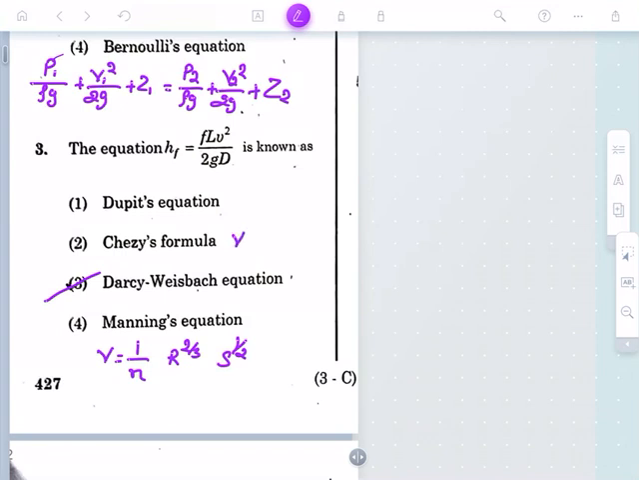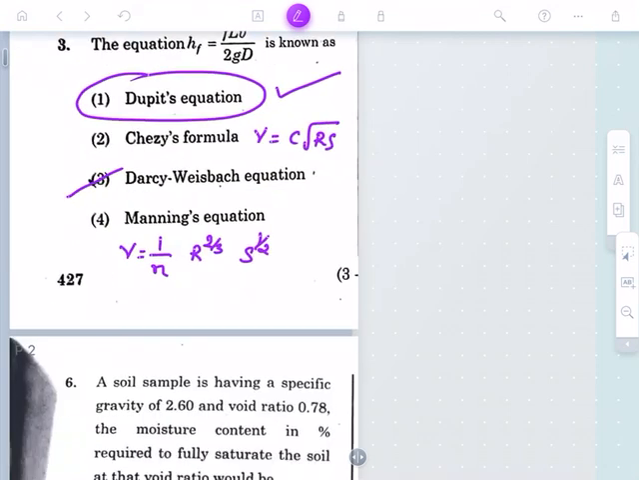Chezy's formula is also used to find the value of velocity, where V is equal to C root of RS, where C is Chezy's constant. So what is the equation for Dupuit's equation? Please do comment in the comment section. Fine. Let me move on to the next question.